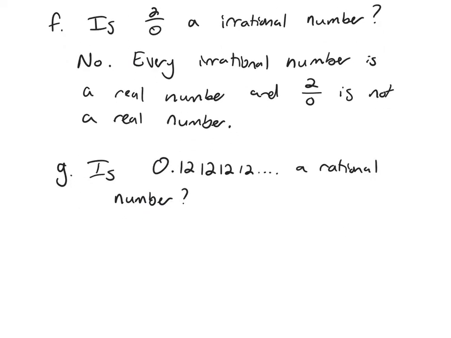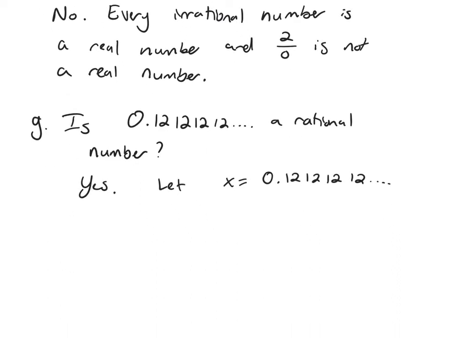Well, the answer here is yes, it is a rational number, and let's justify it. So I'm going to call x this repeating decimal. Because there are 2 digits that are repeating, I'm going to multiply both sides by 100, just enough to move the first 2 repeating digits in front of the decimal place.